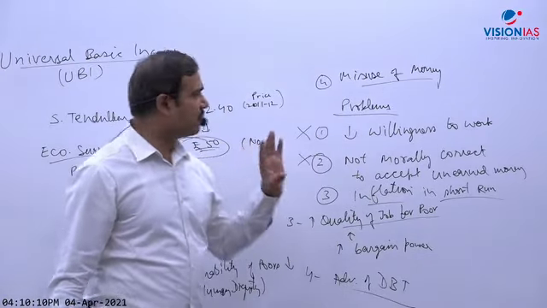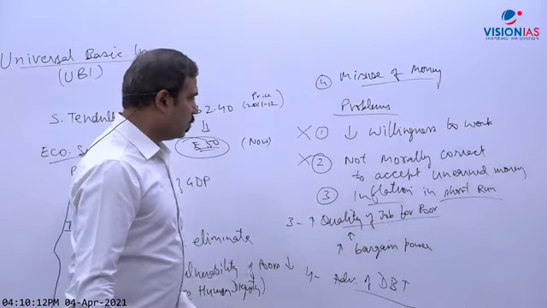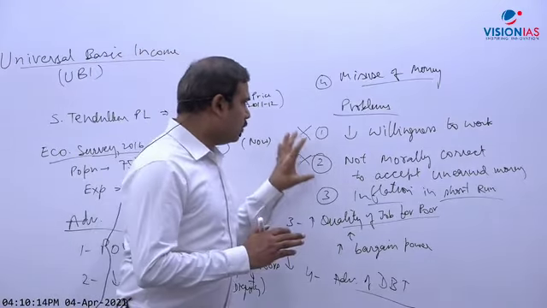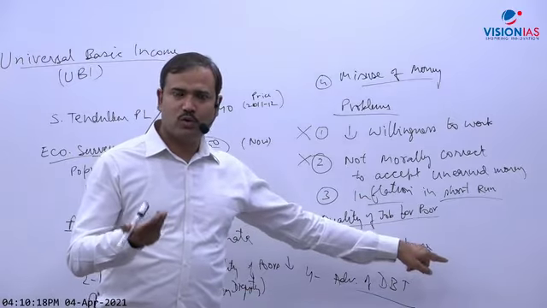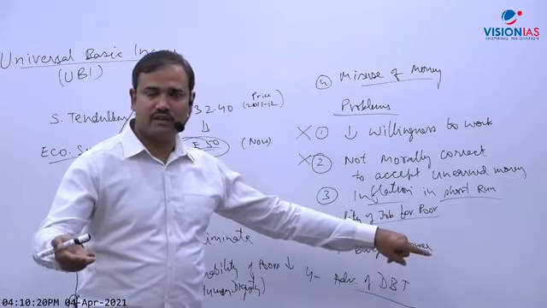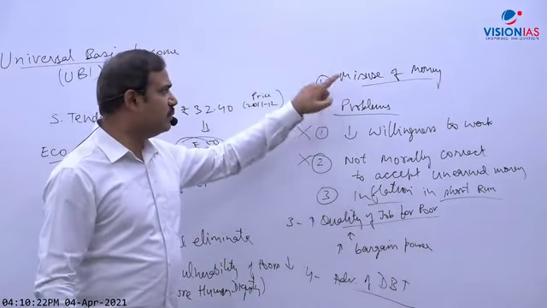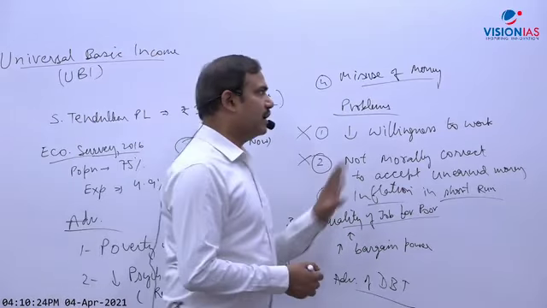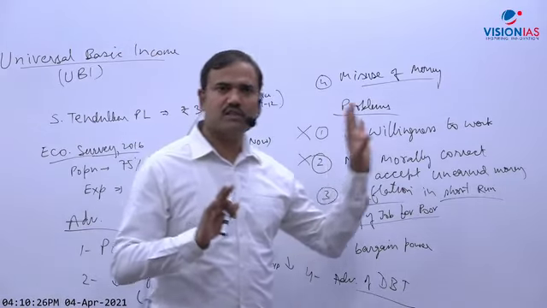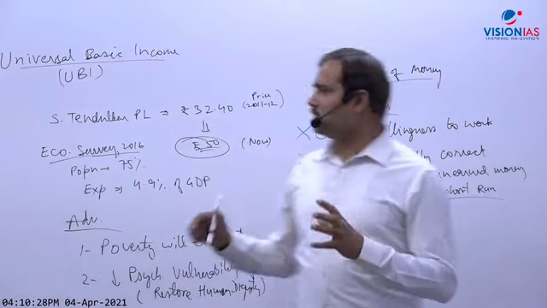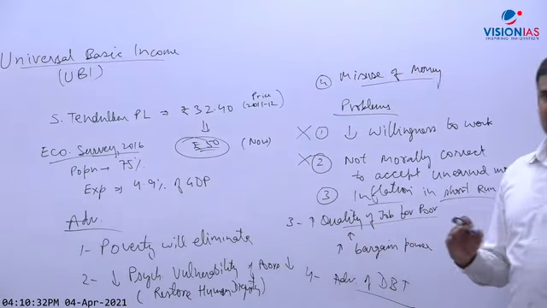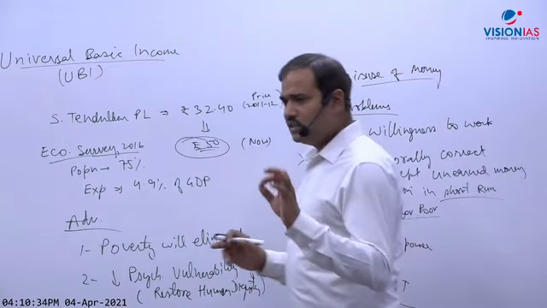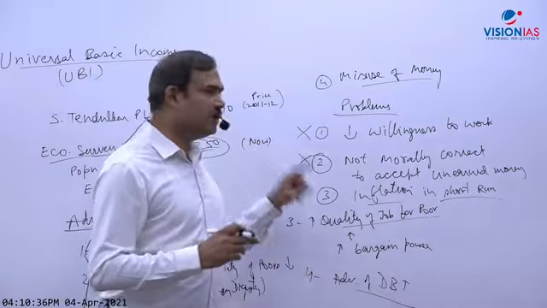So I think it is clear. So these are the major problems. Now overall problems, I told you the first two are not at all there. Inflation is not a major problem, I told you, in the short run, rather it will promote economic activities, it is better rather. And second, misuse of money is a minor problem, not happened actually in the majority of cases. In some cases it is possible. So disadvantages are obviously negligible, and advantages, can we say, are very significant? Yes or no? So can we say government should seriously think about implementing UBI?